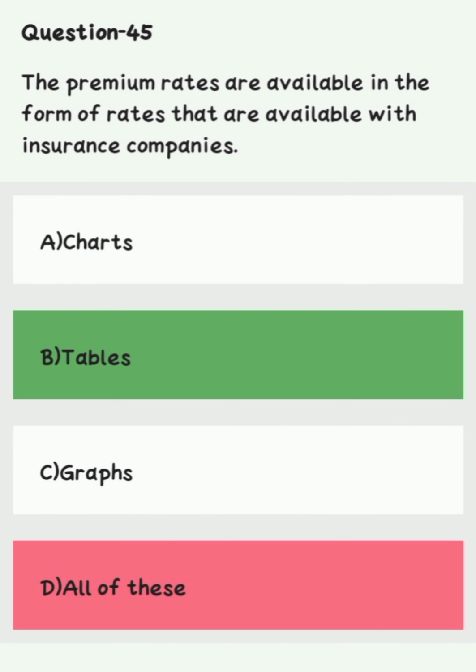Question number 45. The premium rates are available in the form of rates that are available with insurance companies. Option A, charts. Option B, tables. Option C, graphs. Option D, all of the above. Right answer is option D, all of the above.